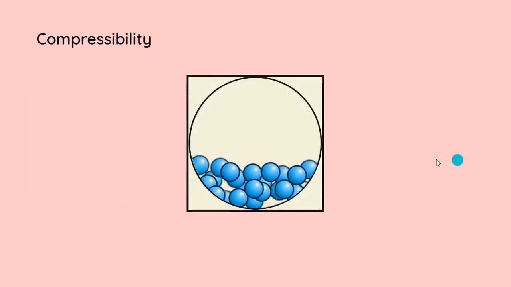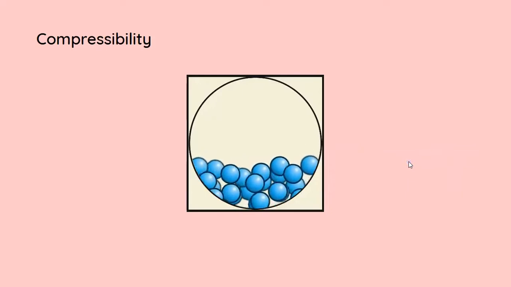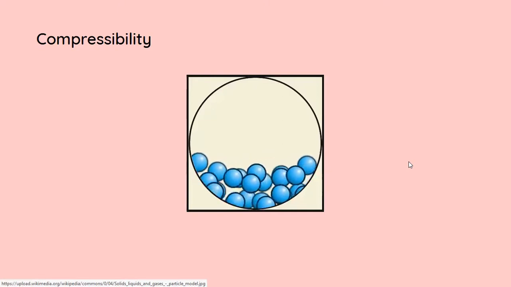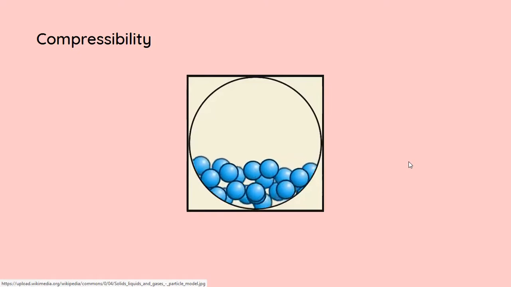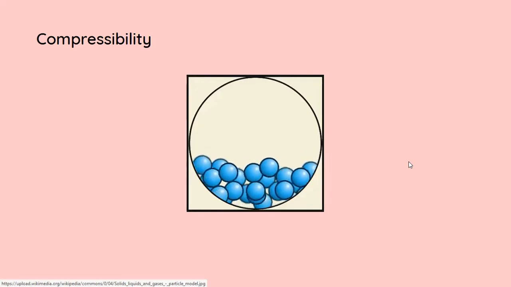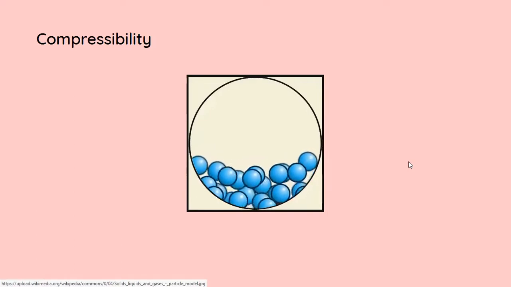Next is compressibility. If you think about gas, when we try to compress it, there's some amount of free space for the molecules to use up. On the other hand, liquids are less compressible than gases, and a very huge amount of pressure is required for a significant increase in compressibility. For example, if you remember the isotherms of carbon dioxide, compressing a small amount of liquid carbon dioxide led to a huge increase in pressure.